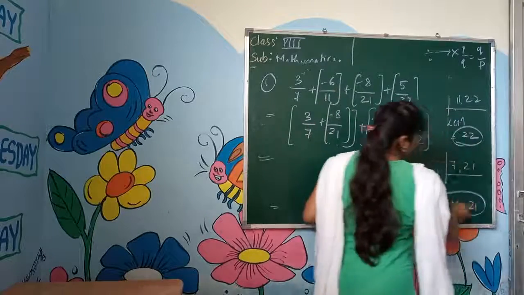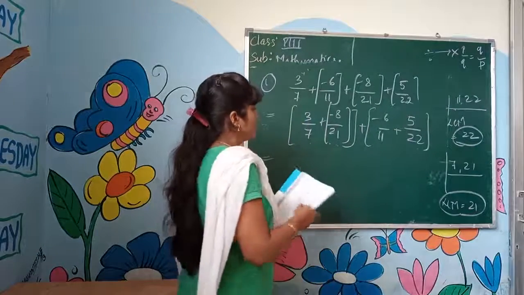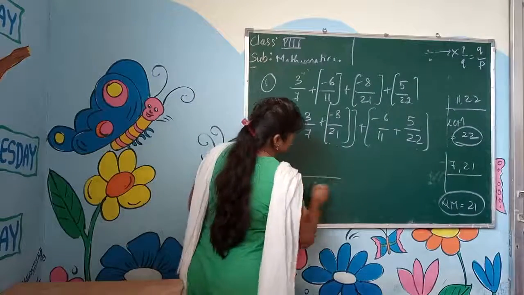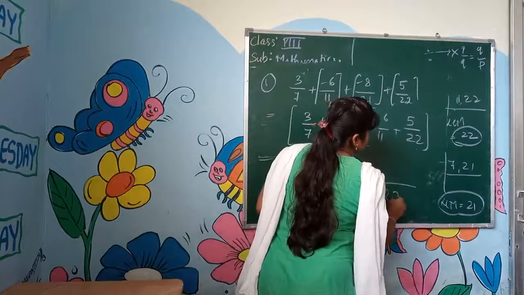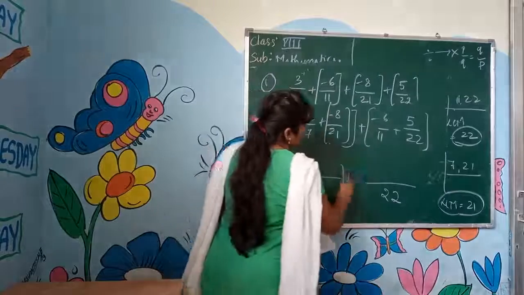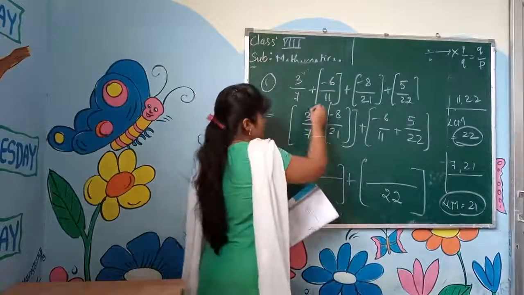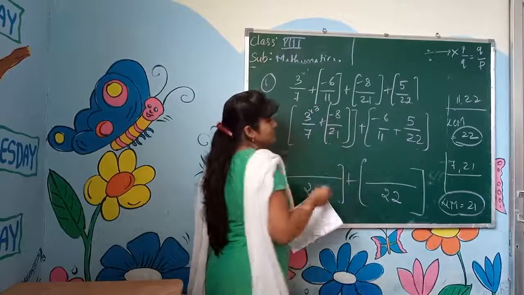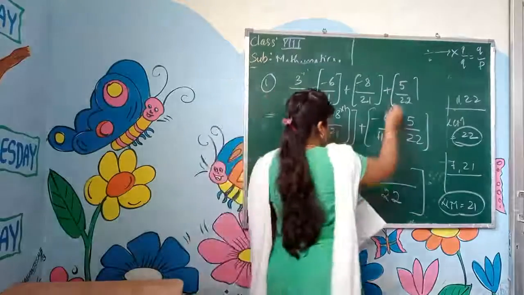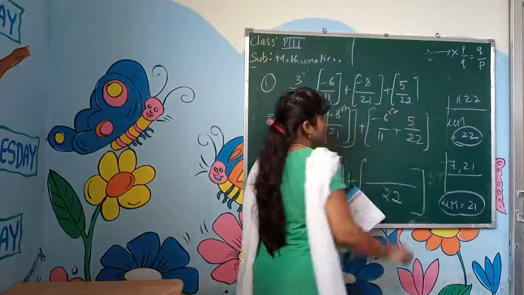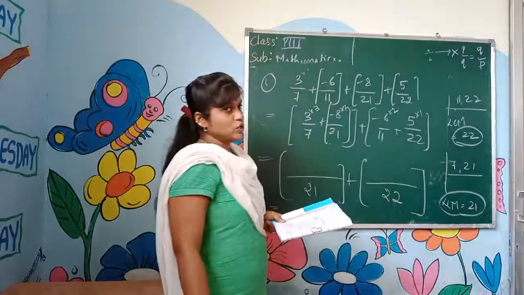I am not solving all those things. The LCM and all those things you only have to solve. So how much we get here? First one we got 21 LCM. Plus here also we got 22 LCM. So multiply that. 21, 7 how much are 21? 3s are 21. 21 ones are 21. 11 how much are 22? 2s are 22. 22 ones are 22.